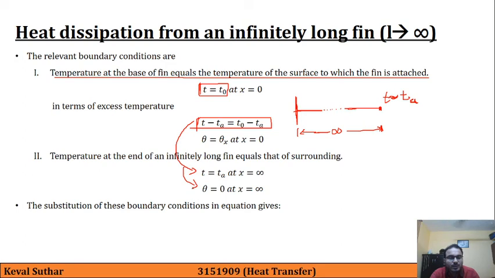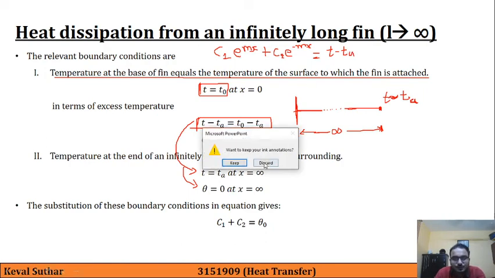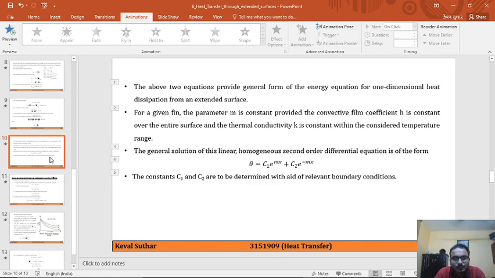The substitution of these boundary conditions gives this formula. Our standard equation is C1 e raised to mx plus C2 e raised to minus mx equals T minus TA, that is theta.